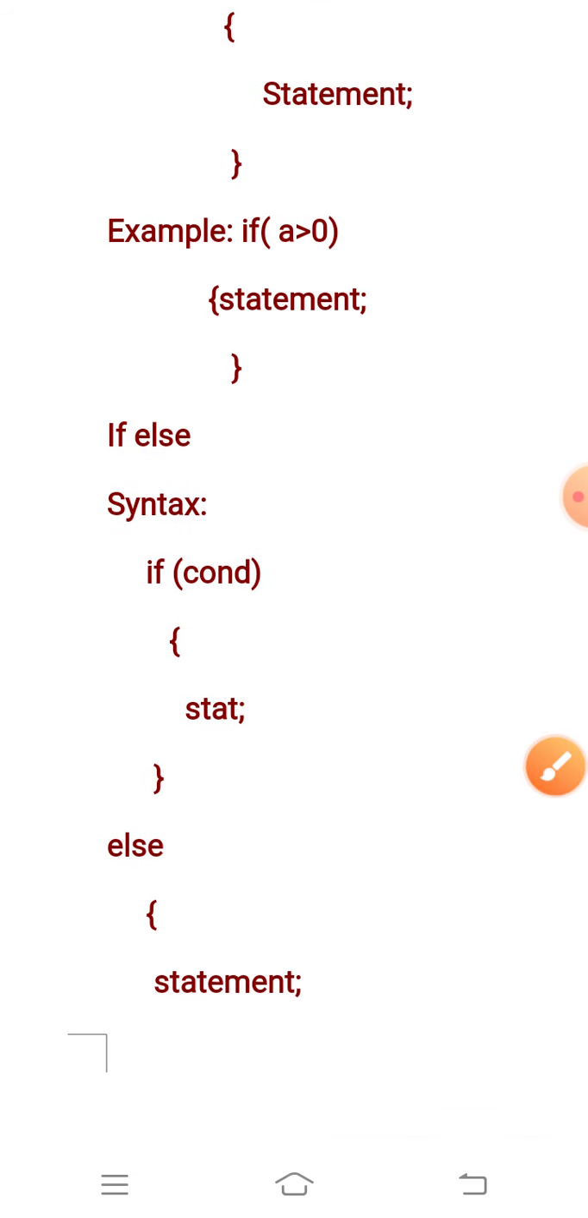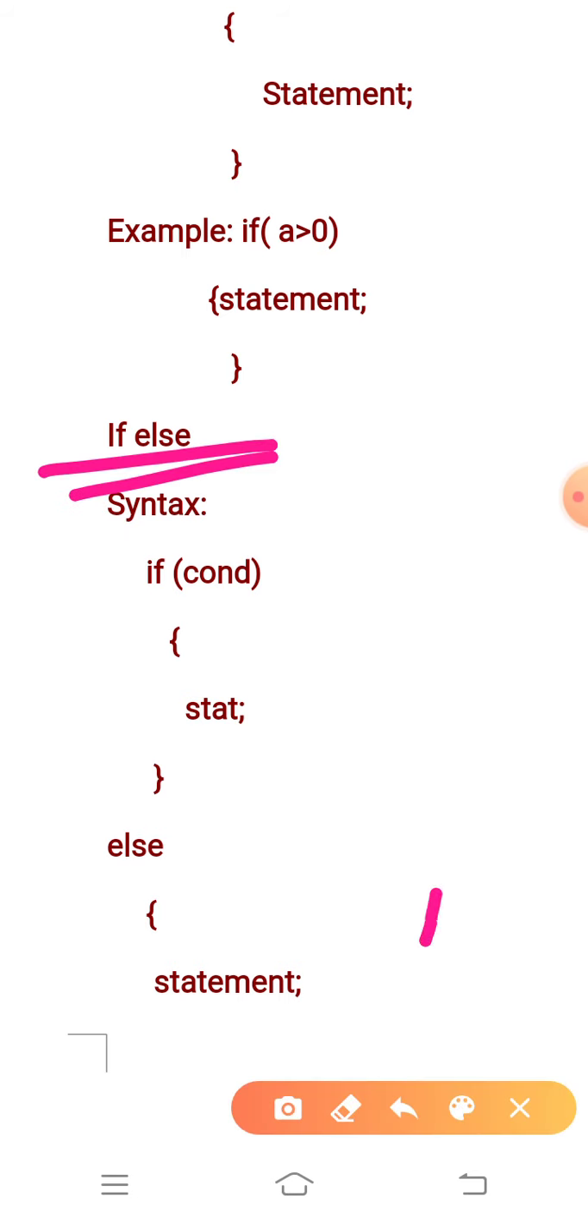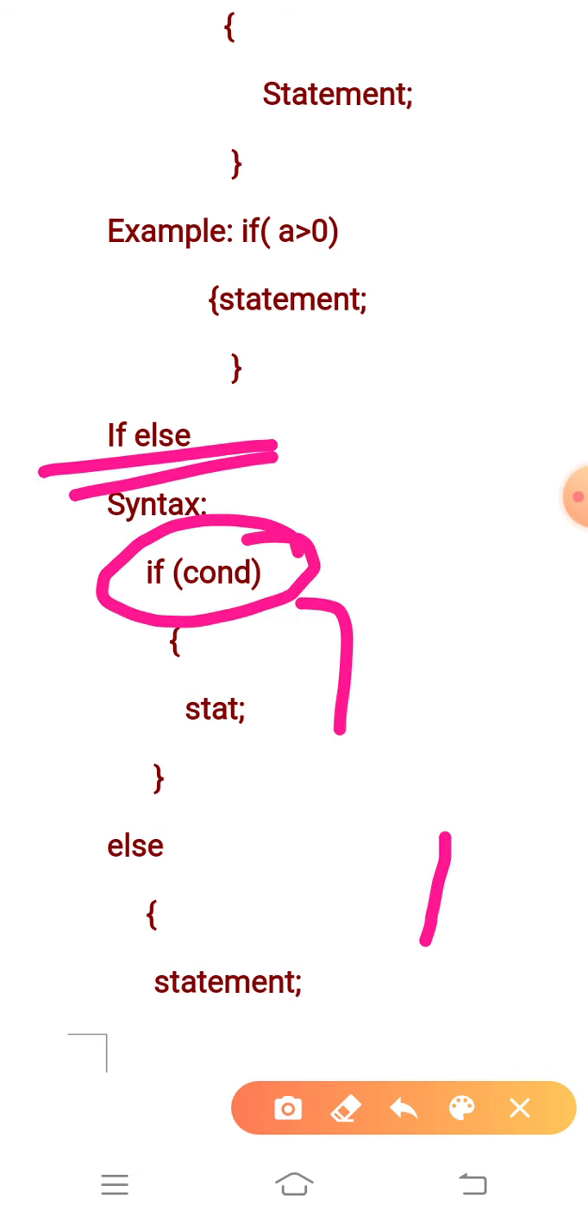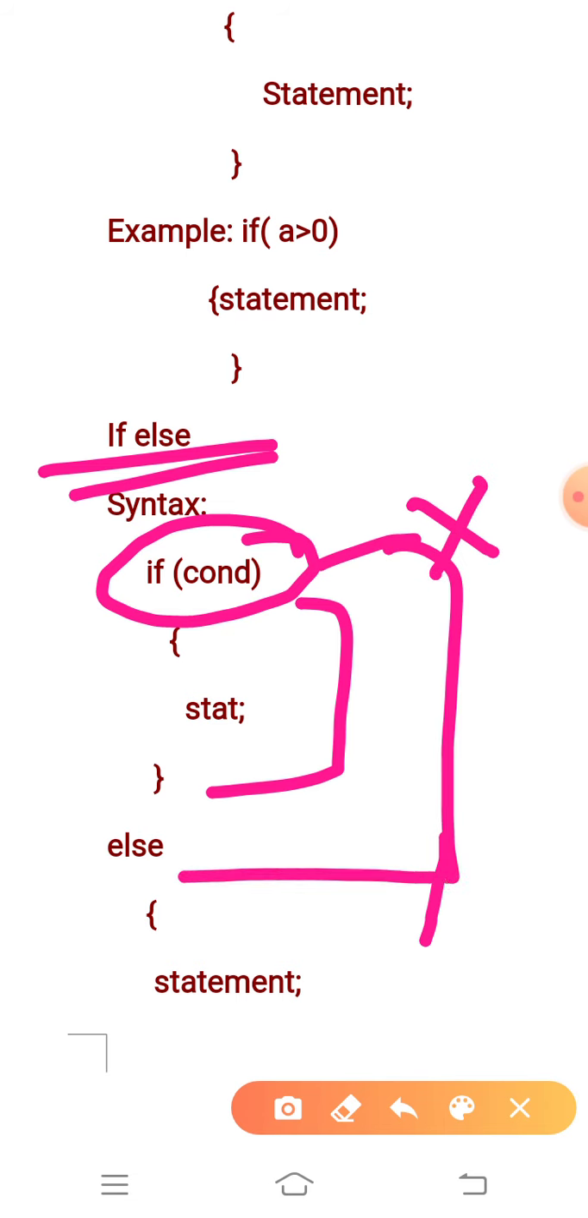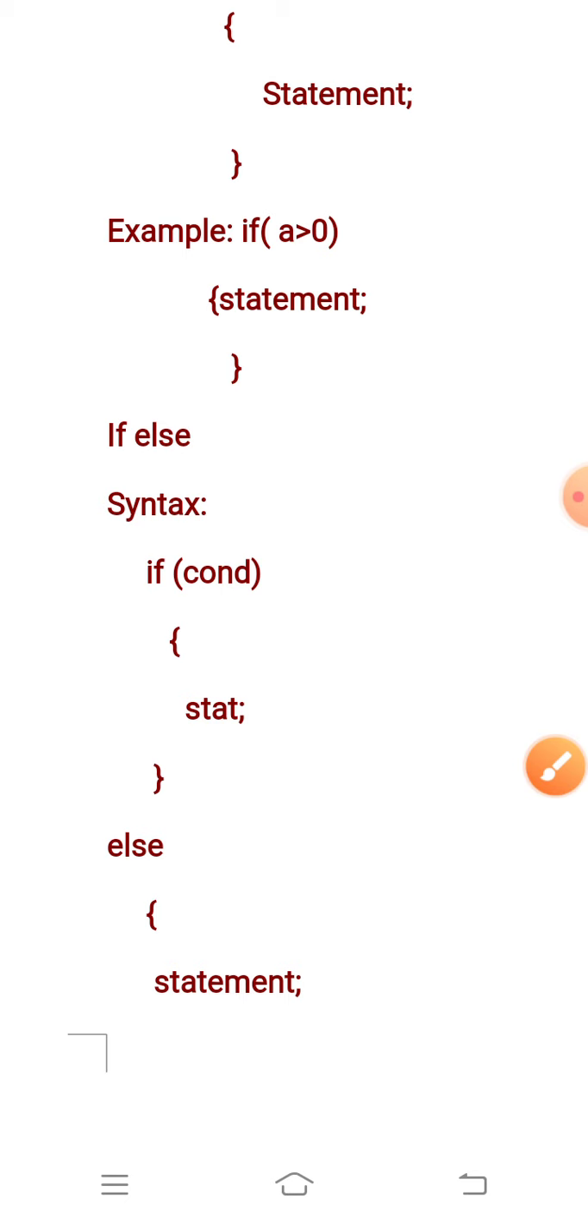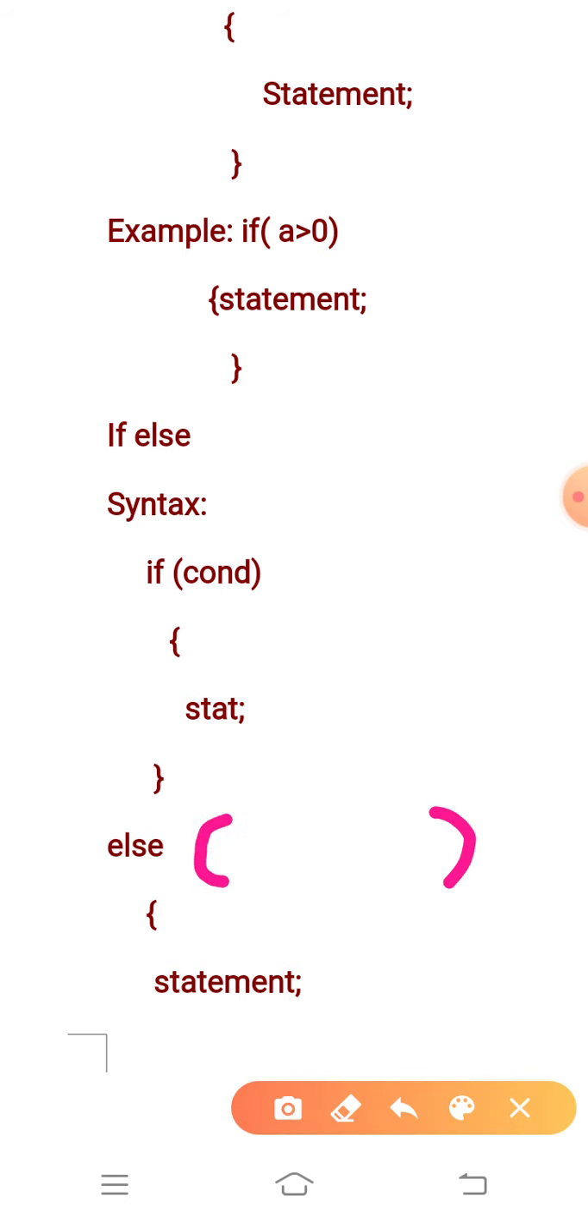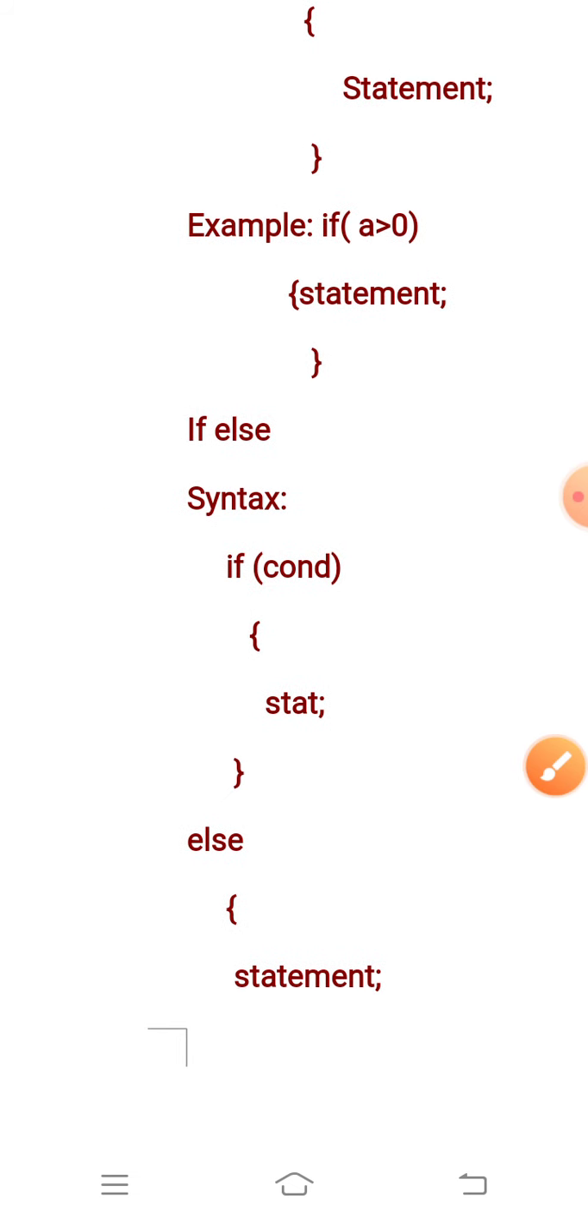Next one: if else. In an if else statement, the syntax is if condition. If this condition is true, then this statement will be executed. Otherwise, if this condition is not true, if it is false, then the statement associated with the else will be executed. And one more thing: no condition will be there in else. You always have to put the condition with the if statement, and no condition is present with the else statement.